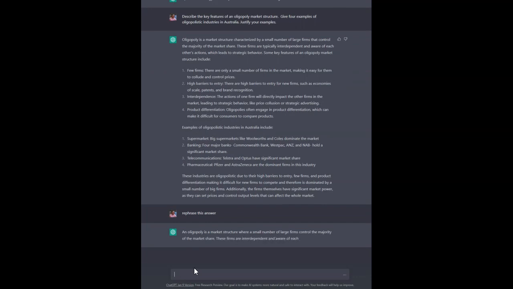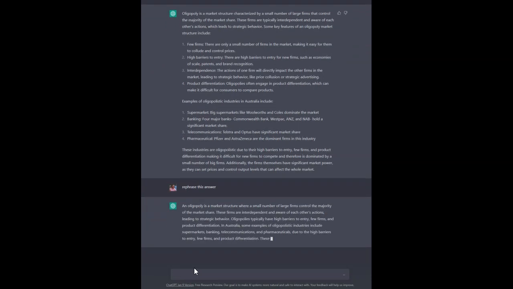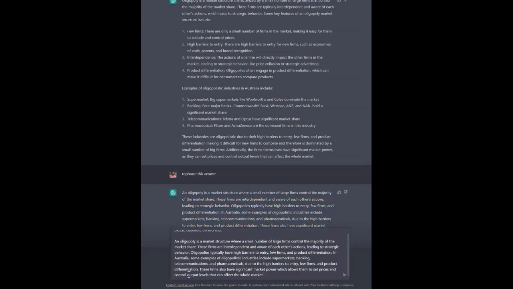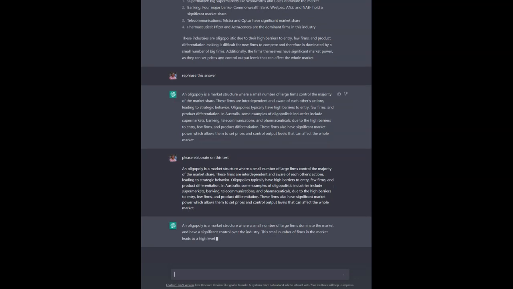Okay, so it's now writing the answer again, but rephrasing it. You can see it doesn't have the same form as the previous one did. It's a bit different. It's obviously condensed it here. We could ask it to please elaborate. I don't know why I said please. Please elaborate on this text, and then I'm going to take this and put it in here and see if it can do that.